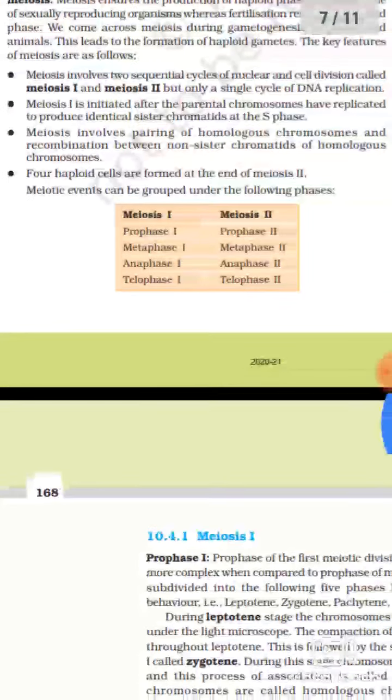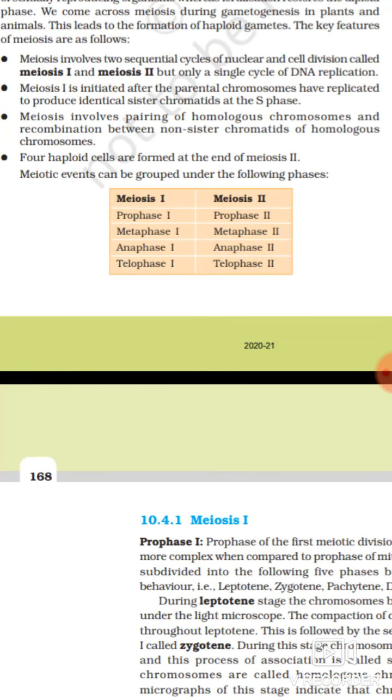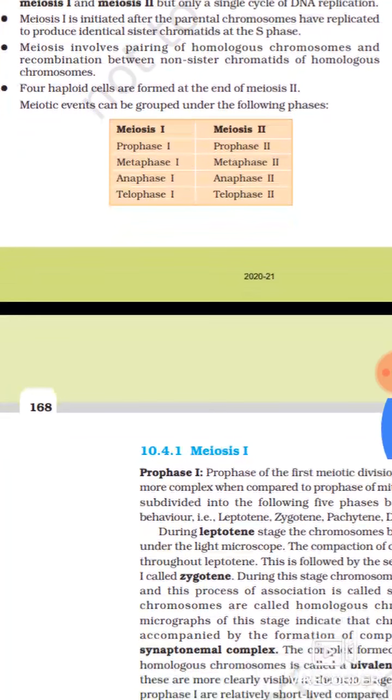meiosis are as follows. Meiosis involves two sequential cycles of nuclear and cell division called meiosis 1 and meiosis 2, but only a single cycle of DNA replication. Meiosis 1 is initiated after the parental chromosomes have replicated to produce identical sister chromatids at the S phase. Meiosis involves pairing of homologous chromosomes and recombination between non-sister chromatids of homologous chromosomes. Four haploid cells are formed at the end of meiosis 2.